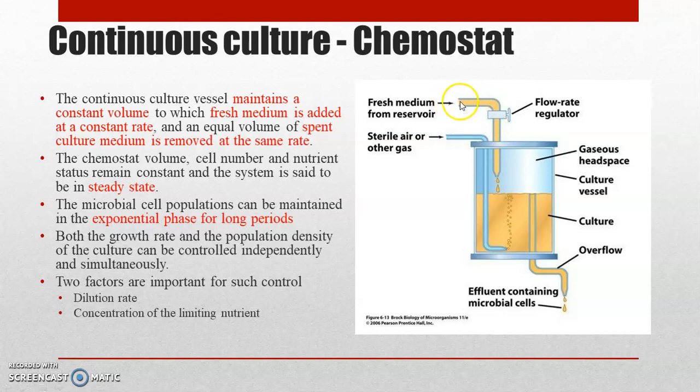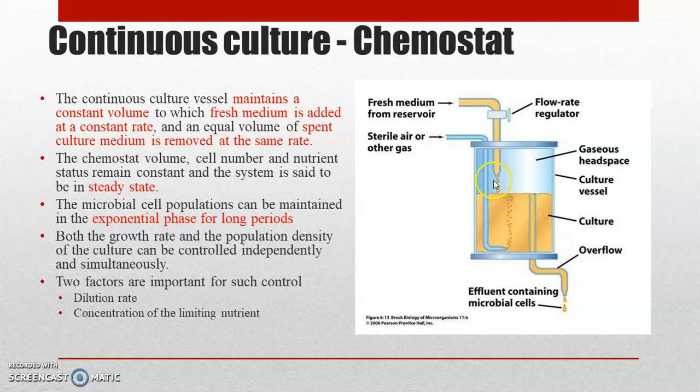Here you can see the fresh medium is continuously added to the fermenter vessel, and an equal amount of spent medium, meaning the medium from which the nutrients are utilized by the bacterial cells, is removed from the fermentation vessel, so that the volume of medium within the vessel is maintained constant.